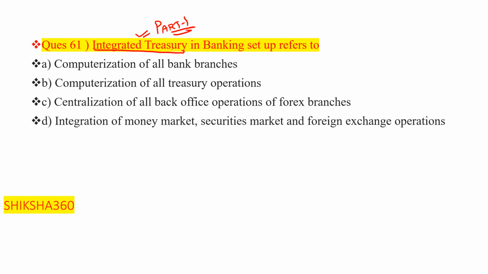Integrated treasury in the banking setup refers to computerization of all bank branches, computerization of all the treasury operations, computerization of all back office operations of the forex branches, and integration of money market, securities market, and foreign exchange operations.